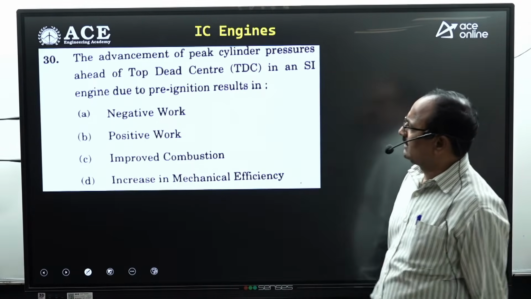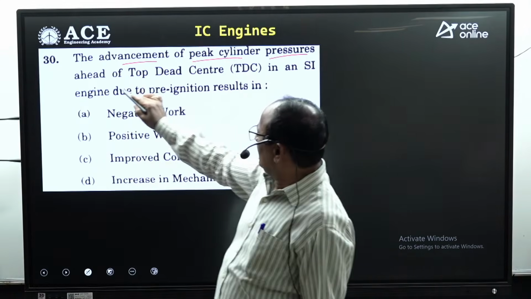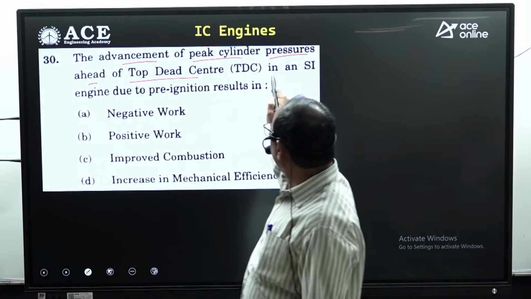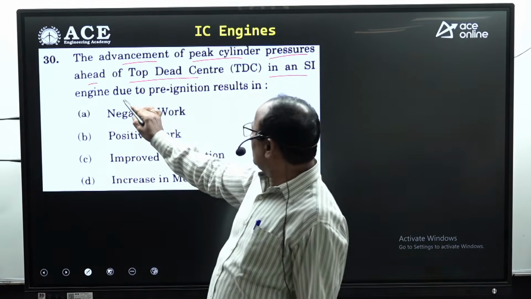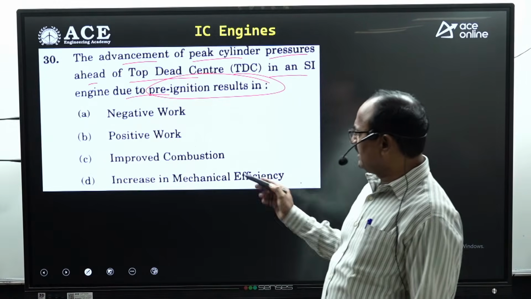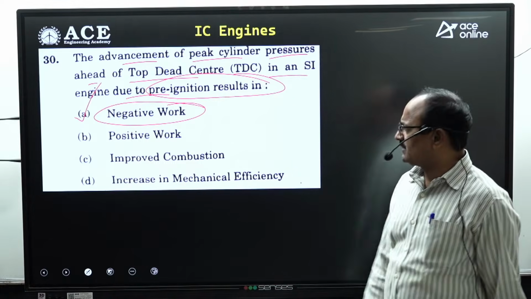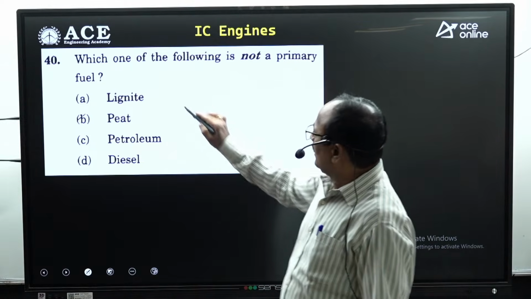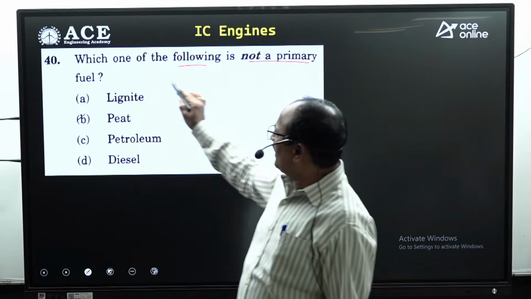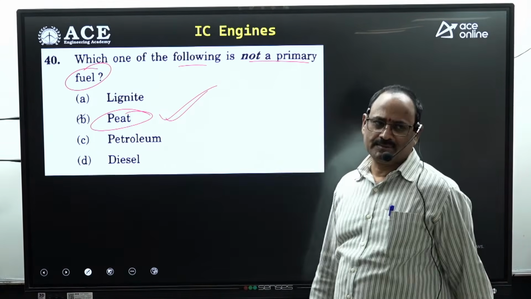Next, the advancement of peak cylinder pressures ahead of top dead center in an SI engine is due to pre-ignition. Because of the pre-ignition, pressure on the piston increases, therefore negative work is going to increase. Option A is absolutely correct. Similarly, which one of the following is not a primary fuel? Peat is not the primary fuel. Option B is absolutely correct.